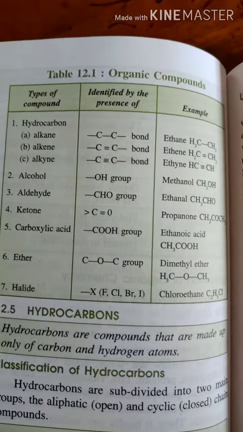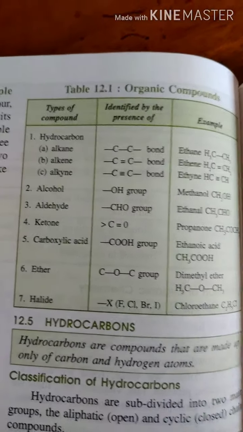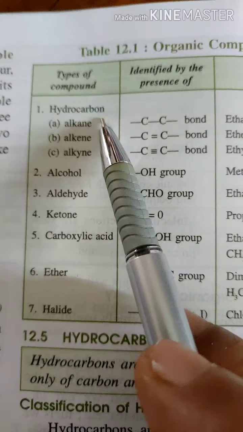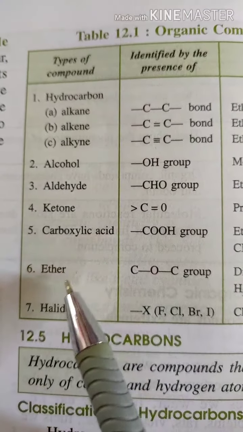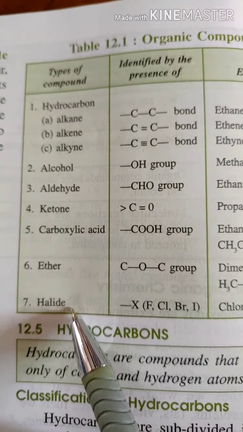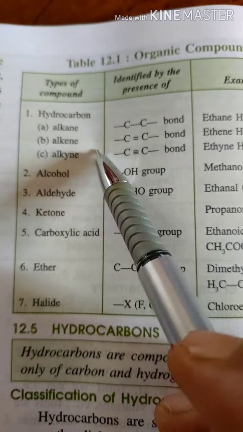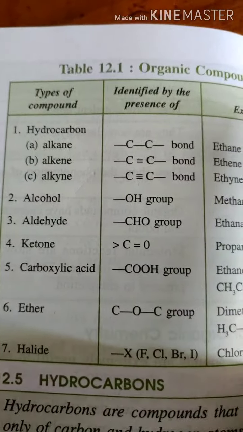Now coming to the point, different types of organic compounds. First of all, we will discuss the hydrocarbons. The alcohol, aldehyde, ketone, carboxylic acid, ether, and halides are not now in your syllabus. Only up to alkyne is in your syllabus. So who are alkane,